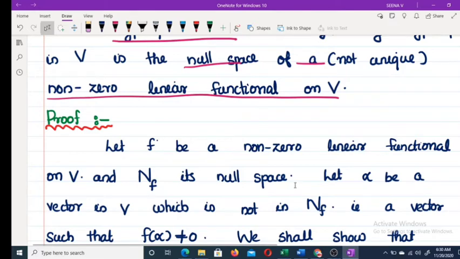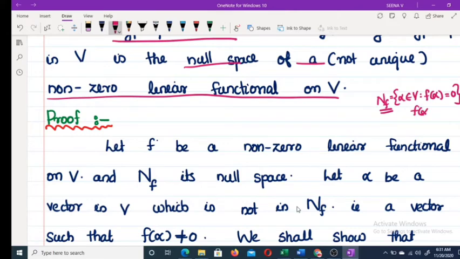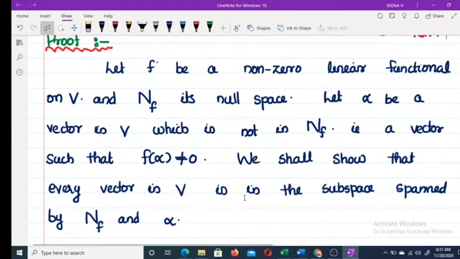Let alpha be a vector in V which is not in N_f. The null space of f is the set of all alpha belonging to V such that f of alpha is equal to 0. So a vector in V which is not in N_f means f of alpha is not equal to 0.